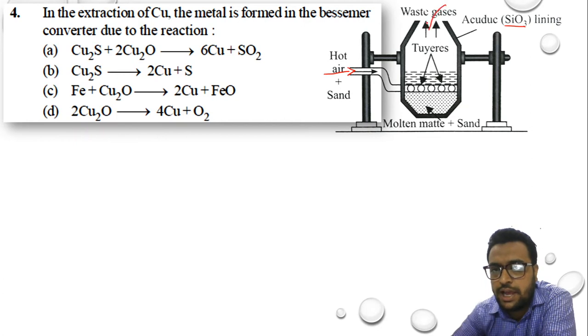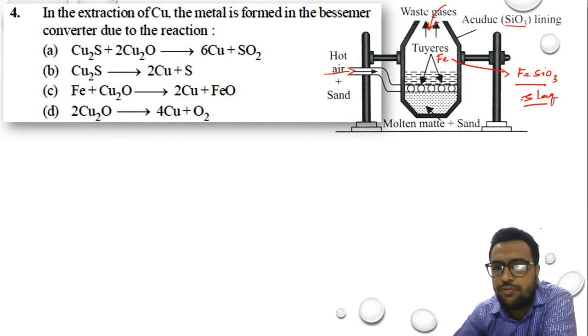When you add copper matte into this, along with the copper matte we have iron as an impurity. Iron as an impurity will combine with SiO2 to form FeSiO3, and FeSiO3 is a slag. That means the iron impurities can be easily removed by the Bessemerization process.